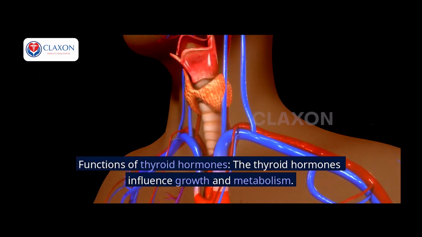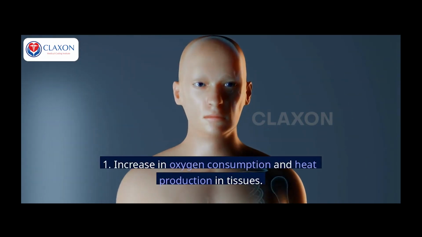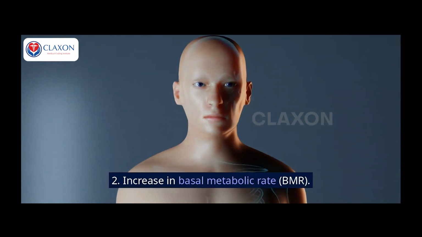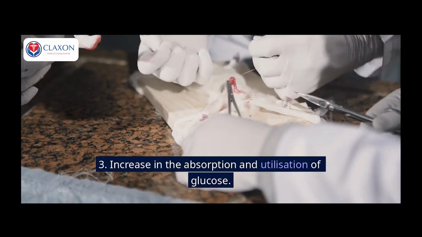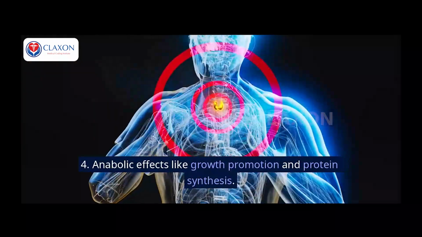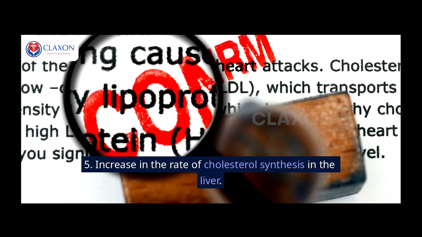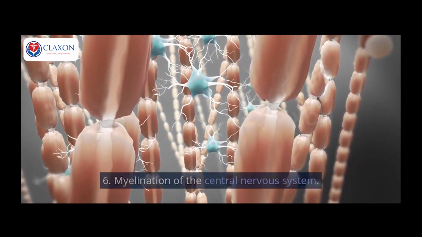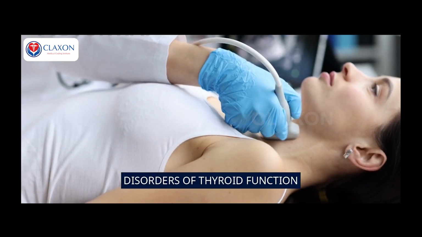Functions of thyroid hormones. The thyroid hormones influence growth and metabolism. 1. Increase in oxygen consumption and heat production in tissues. 2. Increase in basal metabolic rate, BMR. 3. Increase in the absorption and utilization of glucose. 4. Anabolic effects like growth promotion and protein synthesis. 5. Increase in the rate of cholesterol synthesis in the liver. 6. Myelination of the central nervous system. 7. Storage of iodine.